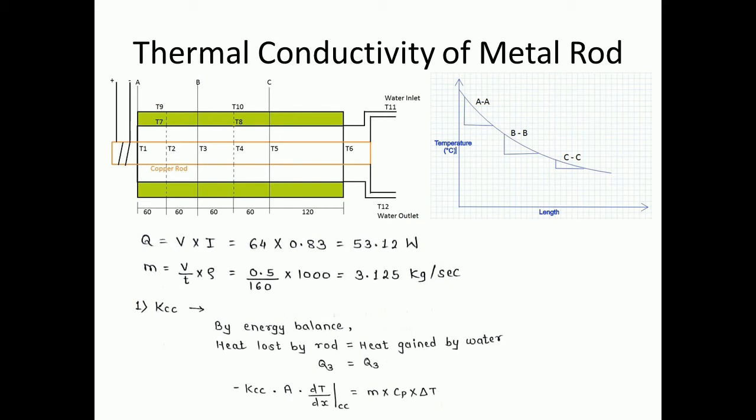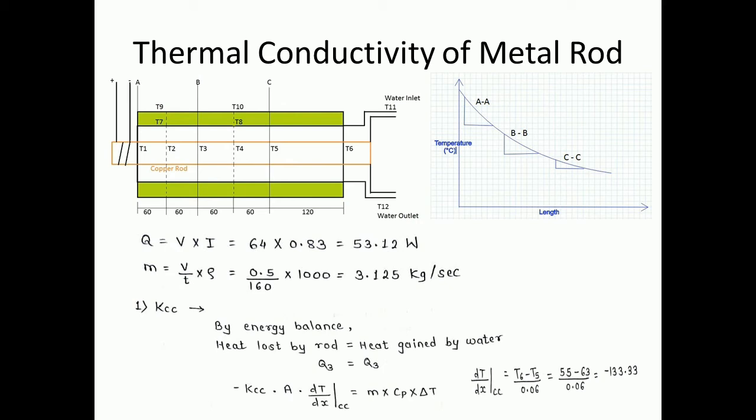Heat lost by the rod we can calculate with the help of Fourier's law of heat conduction, and heat gain by the water we can calculate with the general formula m Cp delta T. In Fourier's law of heat conduction, we require the change in temperature with respect to length value. So this dT by dx we are going to calculate with the help of slope,